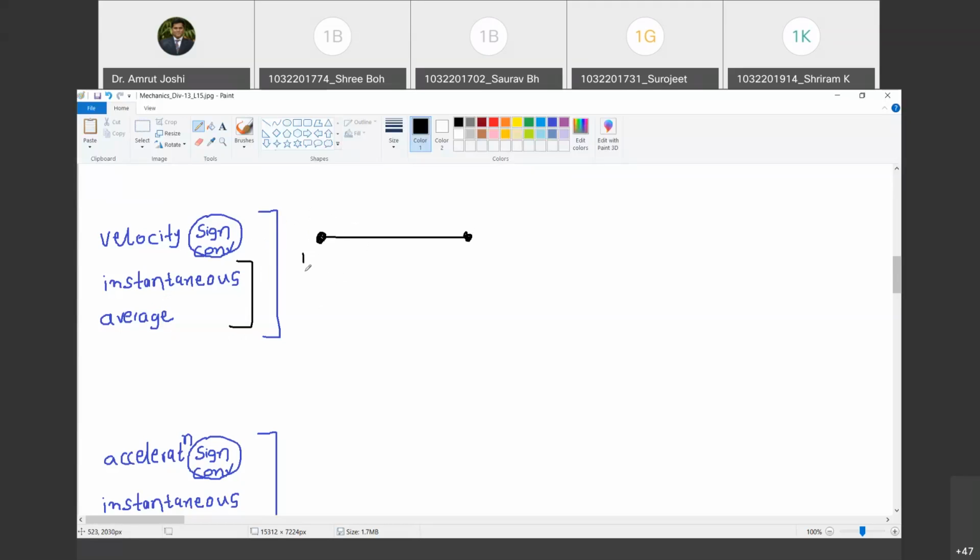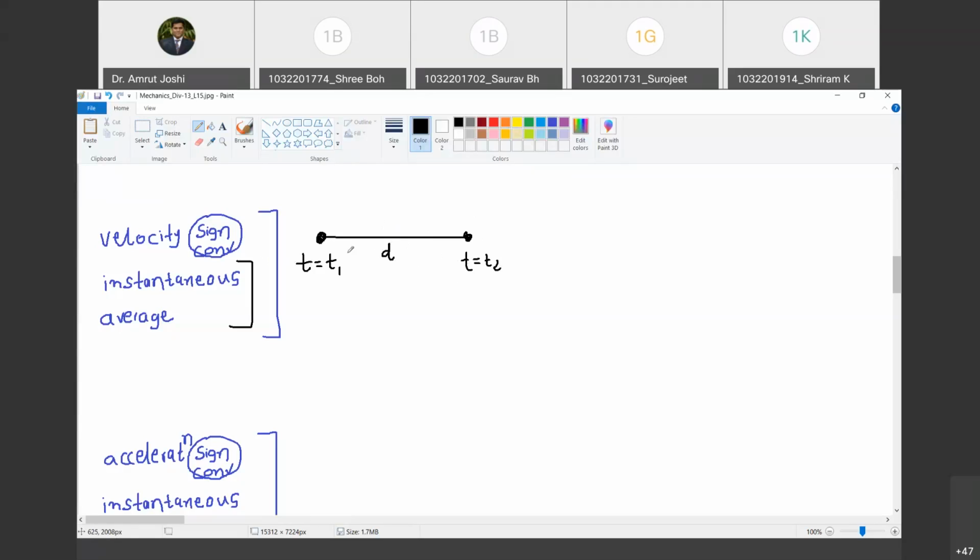Let us say you have left for the college at time t equal to t1, and you have reached the college at time instant t equal to t2. The distance that you need to travel in order to reach the college, let us say it is 5 kilometers, or I will call that distance as d. Now, what is your velocity during this time interval?